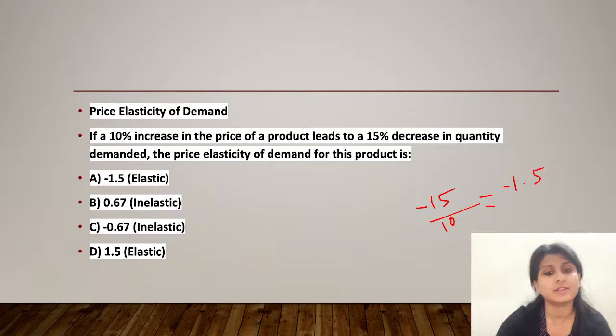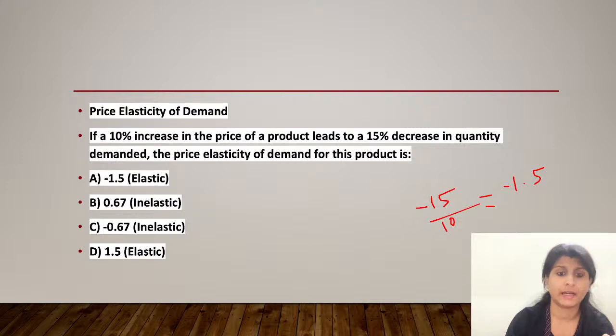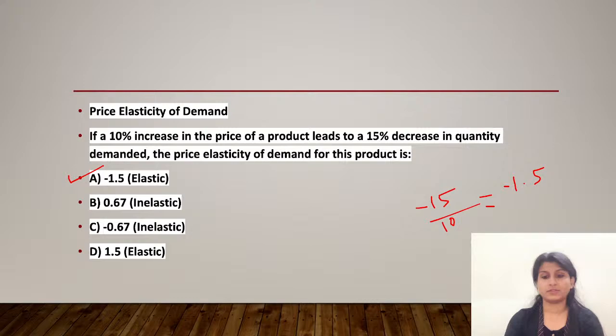Thus the correct answer is option number A, that is minus 1.5, and elastic because it is greater than 1. So don't get confused. Magnitude and the sign you keep separately. Everyone clear till this point? Any doubts? Okay, so that's really important one.